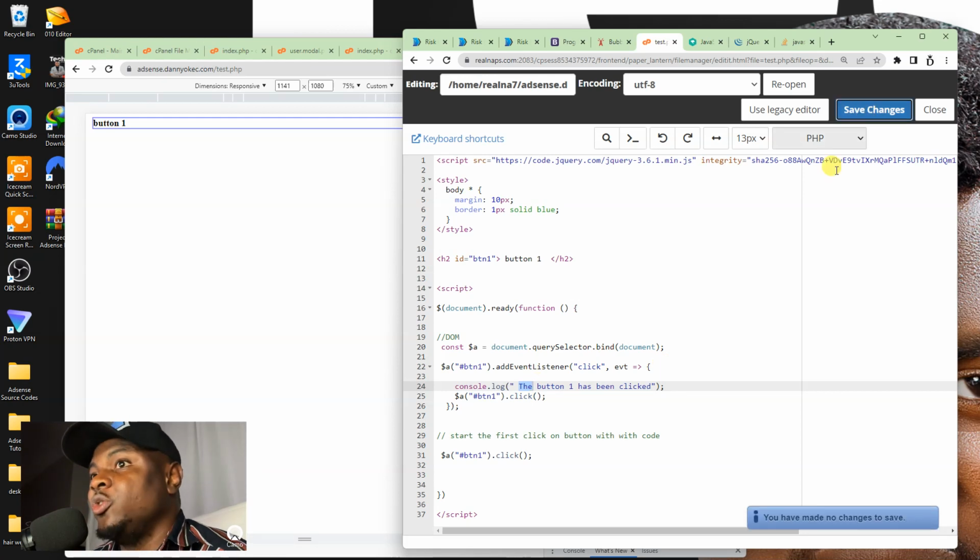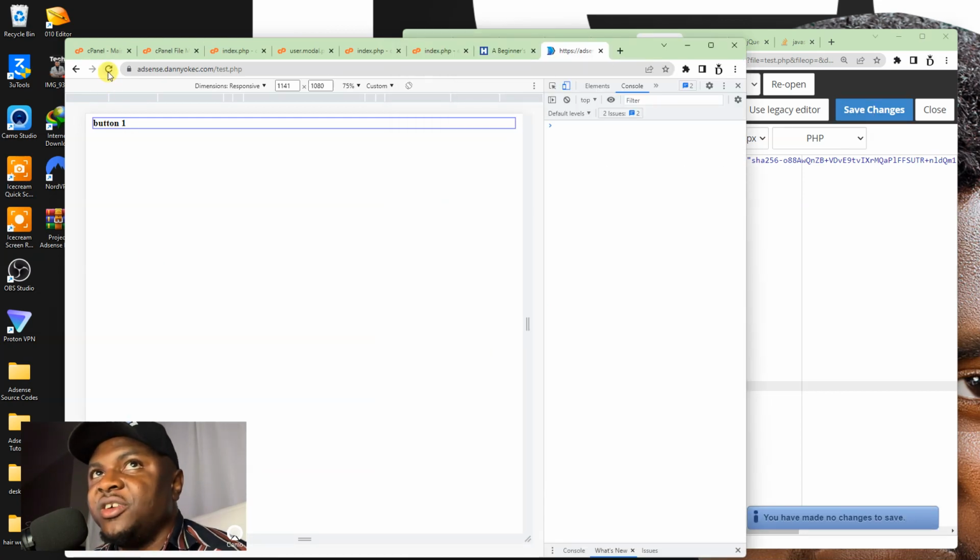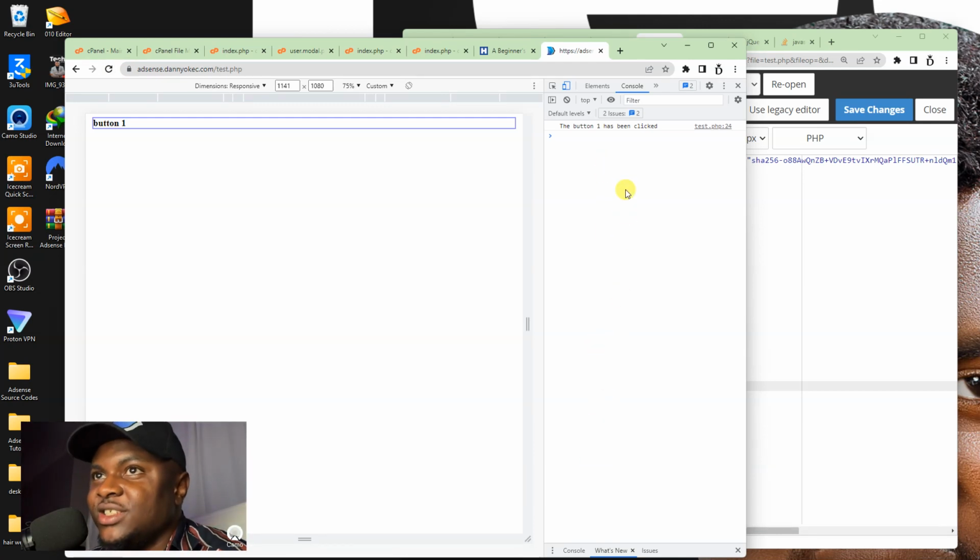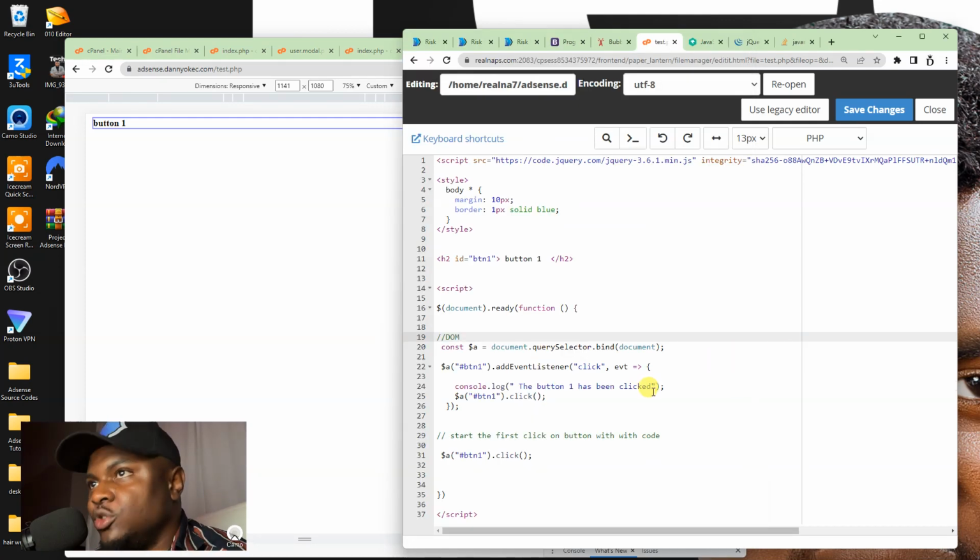So that's what you're going to be expecting, right? But now the moment I refresh this page, you're expecting to see so many 'this button 1 has been clicked' here, but you're not seeing anything. So what's the difference? Why is it that when a function is being told to call itself, it will keep calling itself infinitely, recursively?